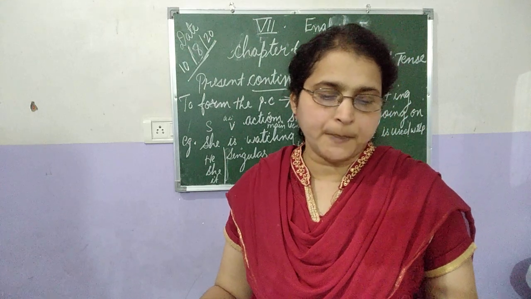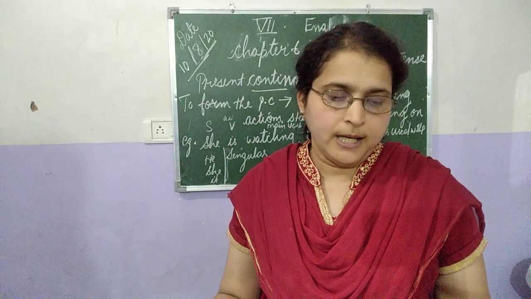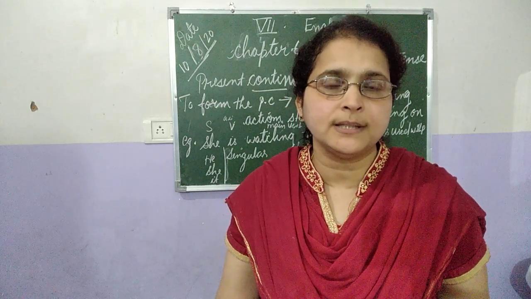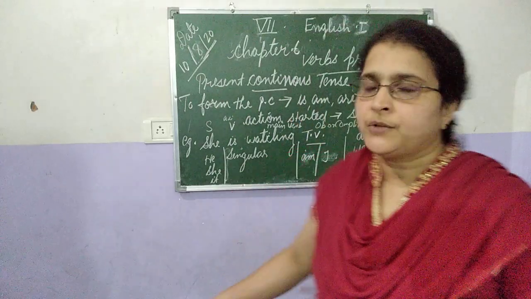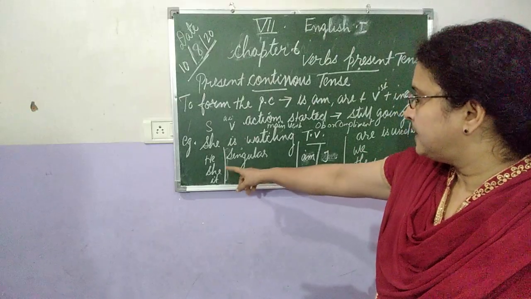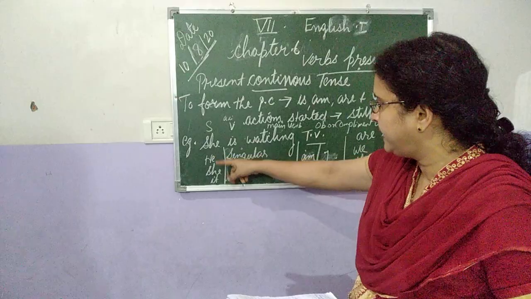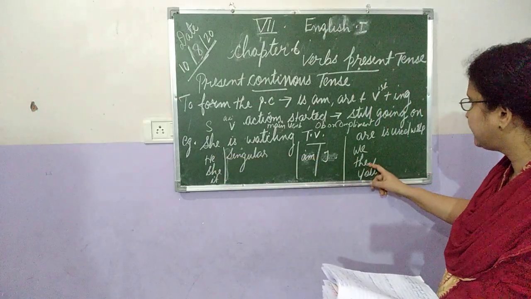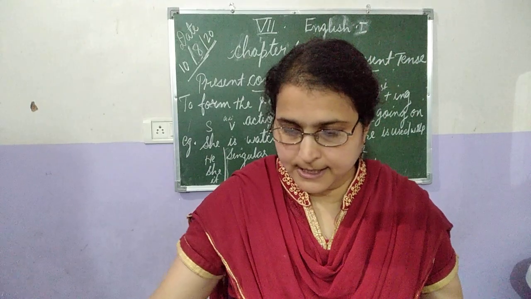We use present continuous tense in any ongoing action, any action in motion. So, for any ongoing action we use the present continuous tense. We can say that is is used with the singular subject: he is, she is, it is. Am is with I, and are is used with the plural subject: we, they, you.